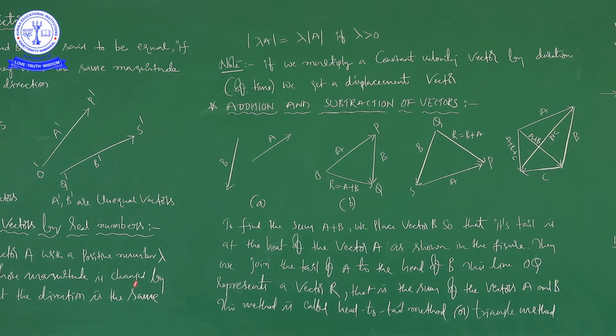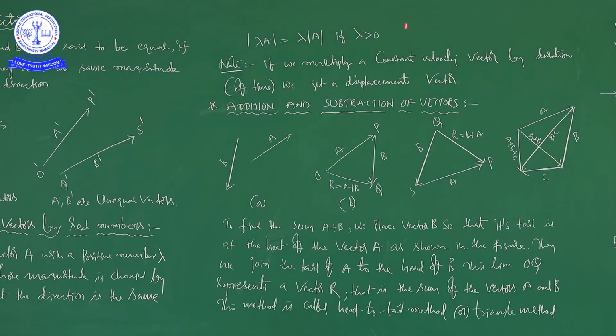So, this is about multiplication of vectors. What I told in this multiplication of vectors? Whenever you multiply a vector with a positive number, the magnitude is changed by that factor lambda, but the direction is same as that of a. So, modulus of lambda into a is equal to lambda, since lambda is a real number, no? It is a positive number, so you can take it outside. It is a vector. If lambda is greater than 0, you can apply this to any number.